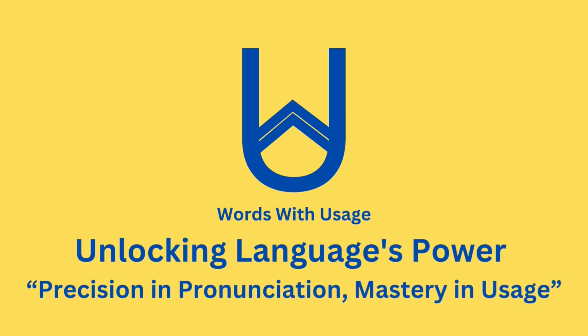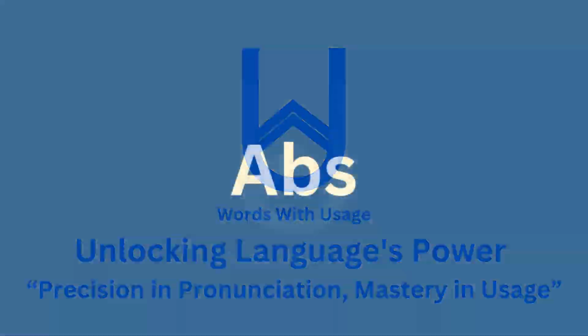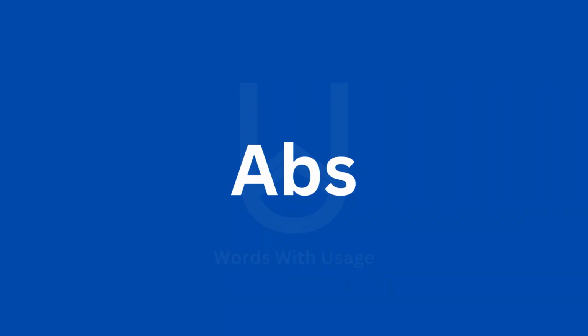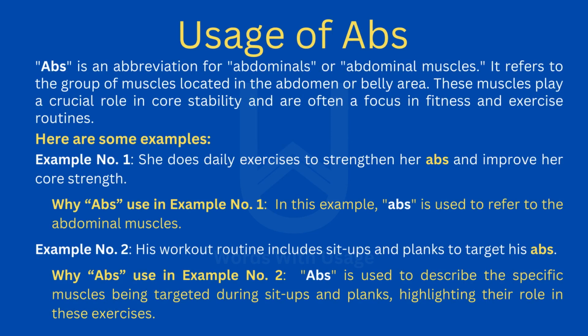In this video, the word is abs. Abs. Abs is an abbreviation for abdominals or abdominal muscles. It refers to the group of muscles located in the abdomen or belly area. These muscles play a crucial role in core stability and are often a focus in fitness and exercise routines.